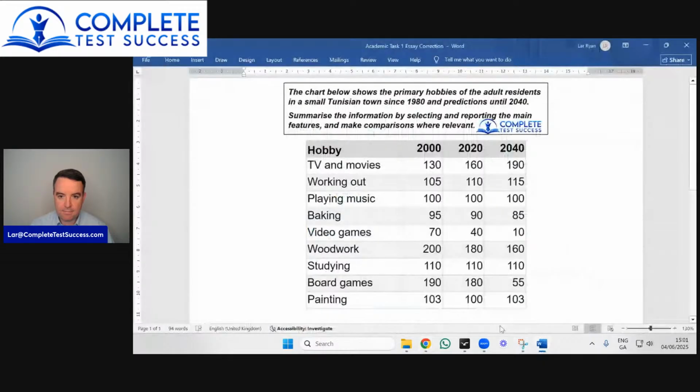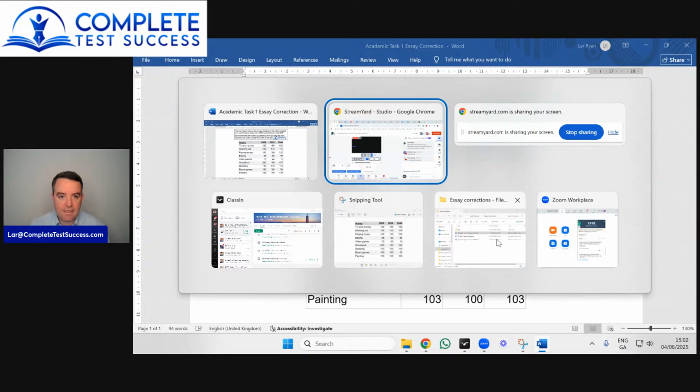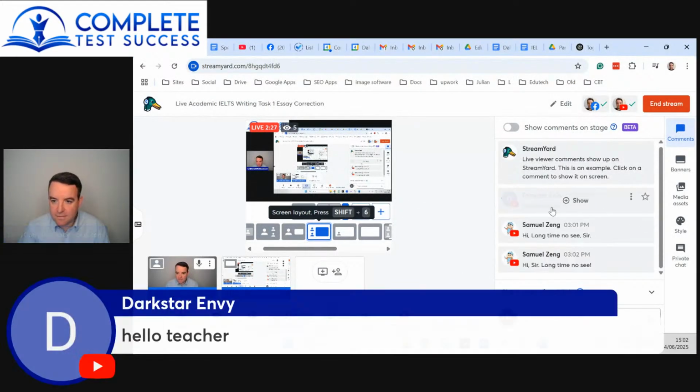So today I'll be looking at the essay, and there's a lot of data here, so it's a tricky enough question in terms of the amount of data, but we also have predictions for the future for 2040. So you can't just go straight from 2000 to 2040, because from 2000 to 2020, that's real data that's been collected, and then the data for 2040 is a prediction. So we need to discuss that separately.